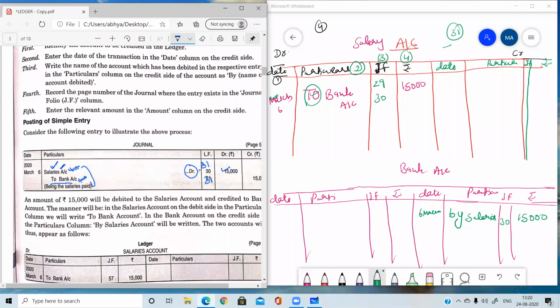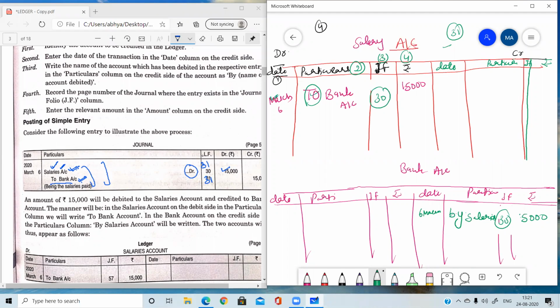It is for cross checking. If at any time the accountant wants to check where this entry is posted, he can see page number 31 here. He can just open the ledger, go to page number 31 and check the posting of this particular entry. And from the ledger, if the accountant wants to check where the transaction was originally written, at which page number of the journal, suppose the page number here is 30, he will go to page 30 of the journal and check the same entry.